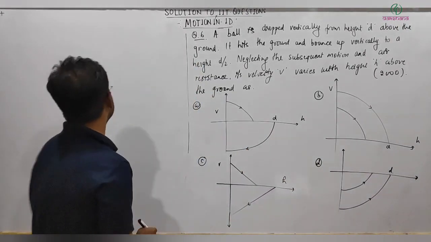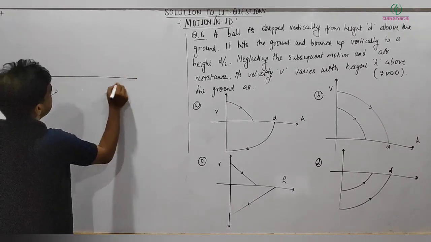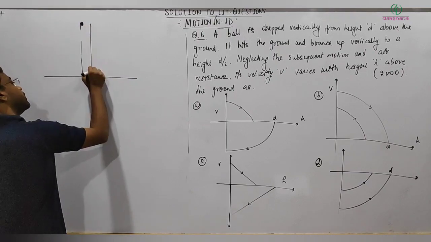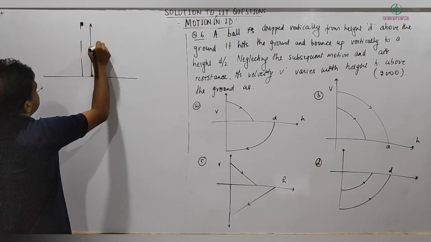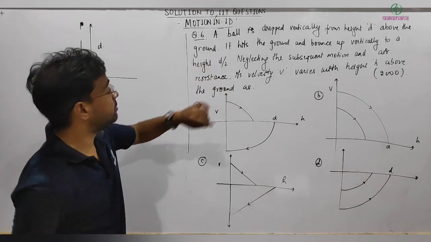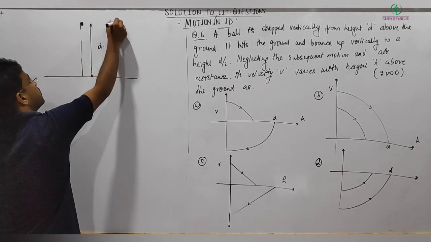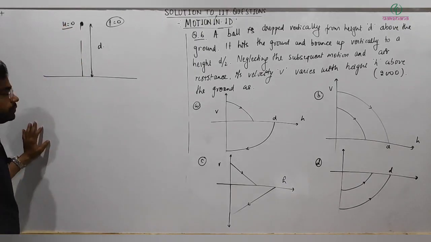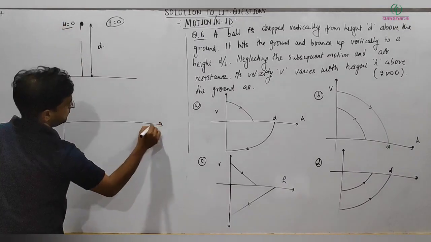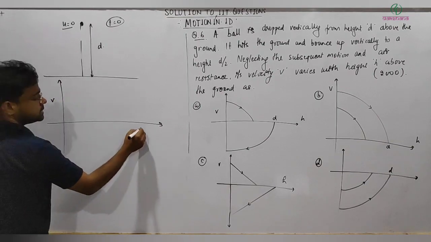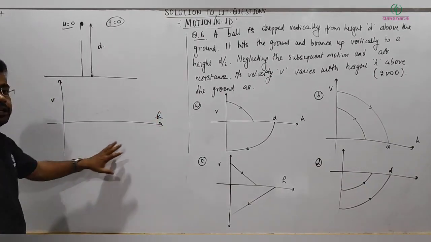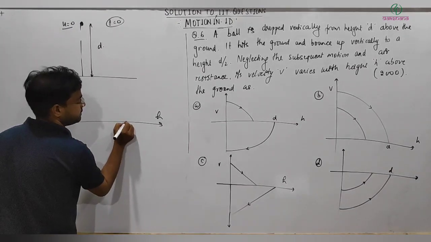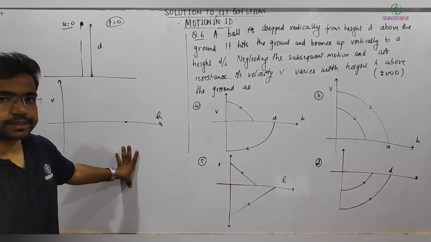So one thing is given, let's say this is the ground, and the ball is initially dropped from height d. So the initial velocity, at t equal to 0, should be what? u will be equal to 0, right? This is v versus h, and initially what is h? h is equal to d, so the graph will definitely be starting from here, is it? Now